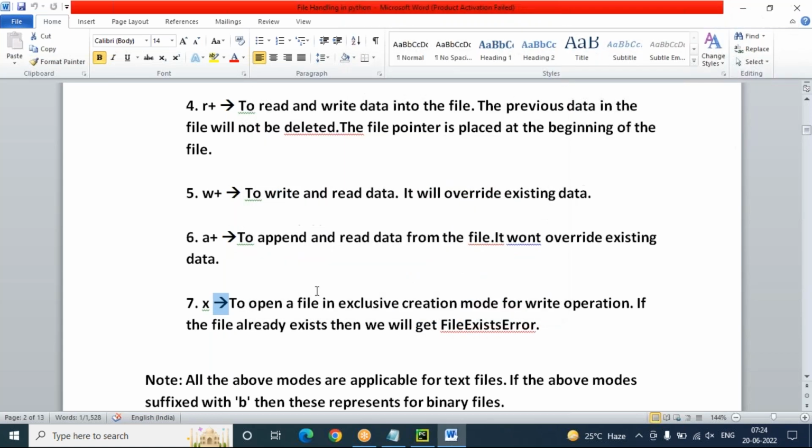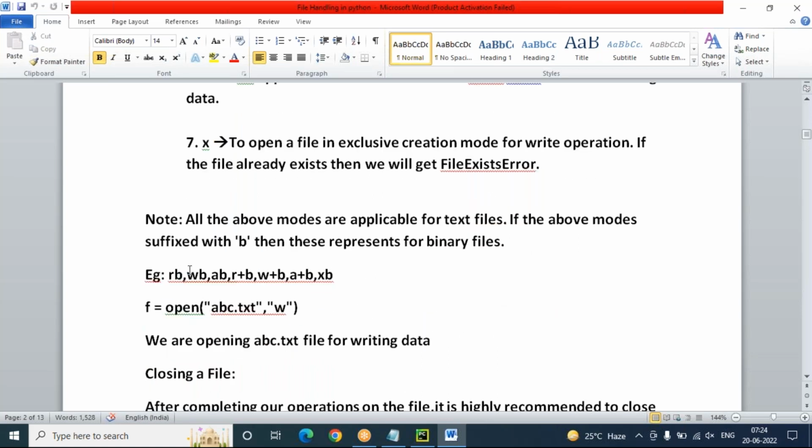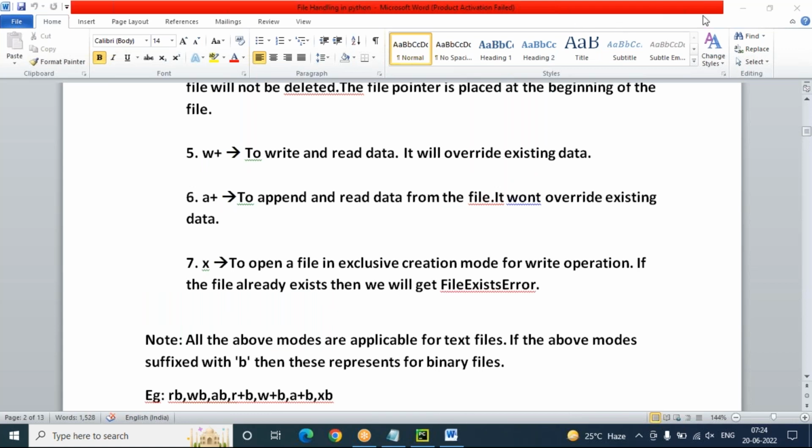So these are the modes available. But all these modes are related to what files? Text files only. Note this: all the above modes are applicable for text files. If the above modes are suffixed with the letter B, then these represent what files? Binary files only. Like RB, read binary file. WB, write binary file. AB, append binary file. R plus B, read and write binary file. W plus B, write and read binary file. A plus B, append and read binary file. XB, exclusive creation mode for binary file. So these are the file modes available.